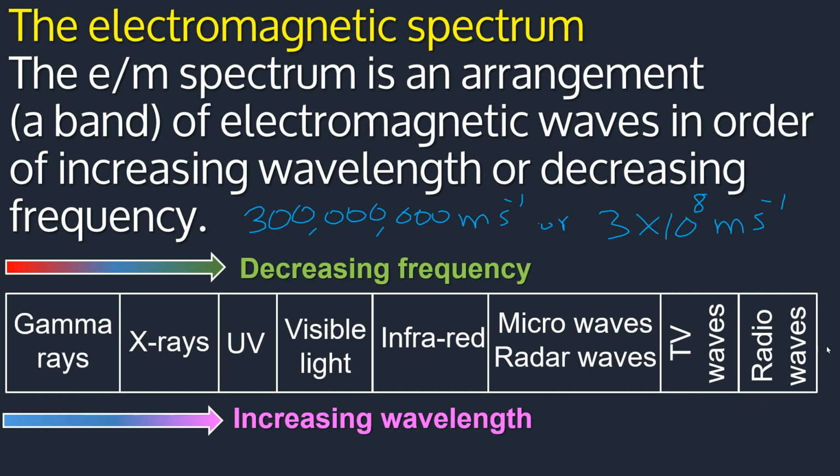Now, you have to know that gamma rays, X-rays, and UV, these ones here, they possess a lot of energy. And therefore there's something similar to them. They all cause photoelectric emission. Photoelectric emission means that if they fall on a metal surface, they can make that metal surface emit electrons. That's what we call photoelectric emission.